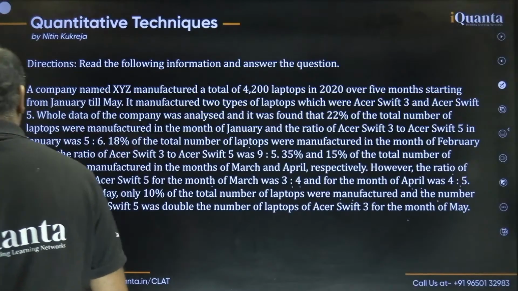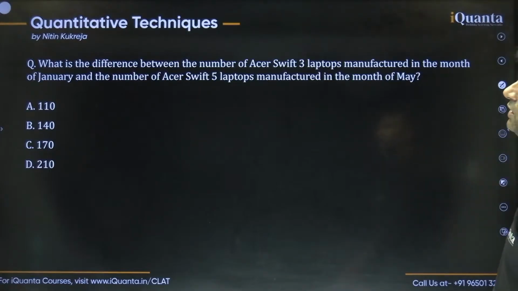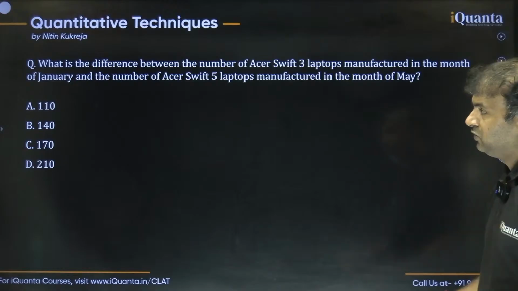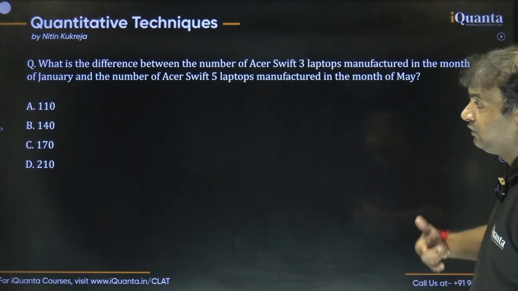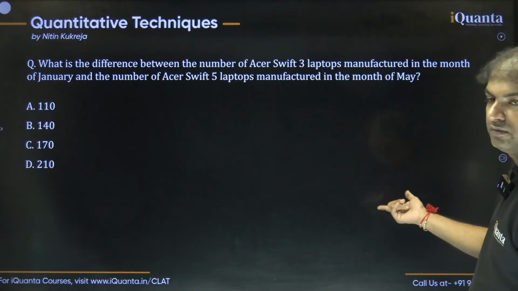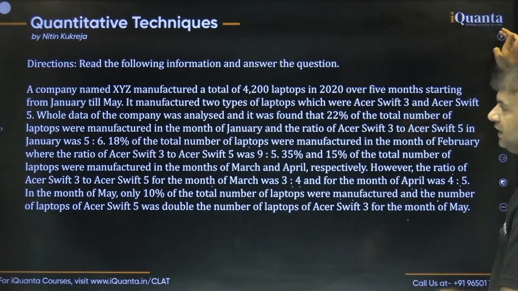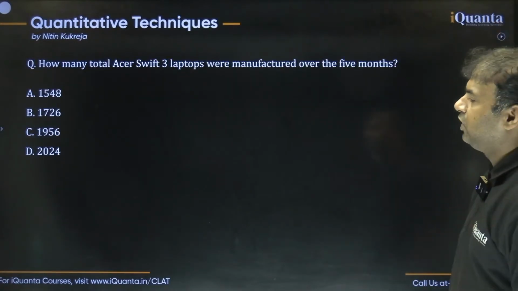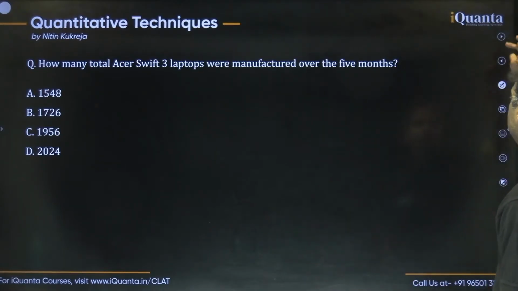Alright, so let me also show you the questions in this set. Question number 1 is: what is the difference between the number of Acer Shift 3 laptops manufactured in the month of Jan and the number of Acer Shift 5 laptops manufactured in the month of May. So they're asking about the difference between the number of laptops of different types in different months. Well, if we get the data correct, we'll be able to solve this question easily. Question number 2 is saying: how many total Acer Shift laptops were manufactured over the 5 months. Again about the numbers.